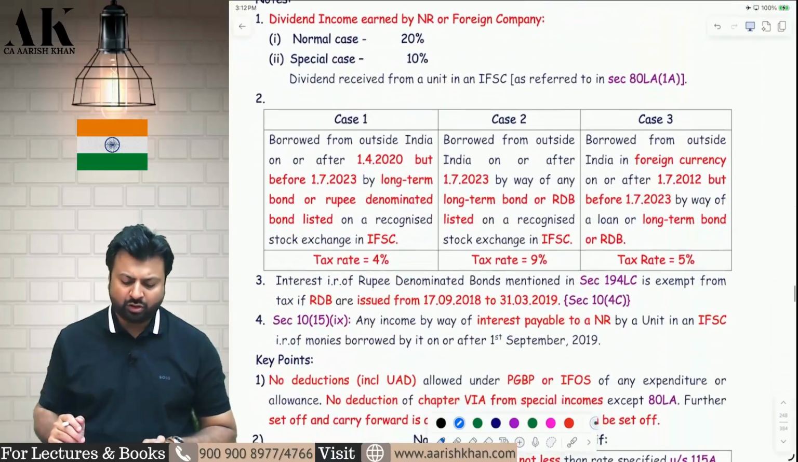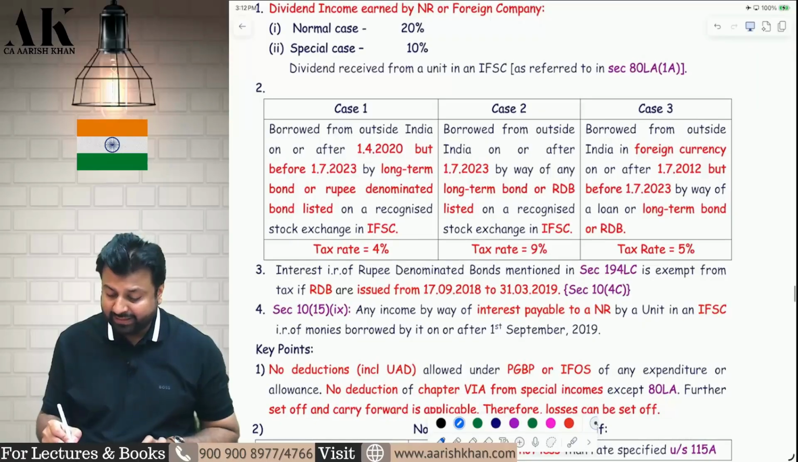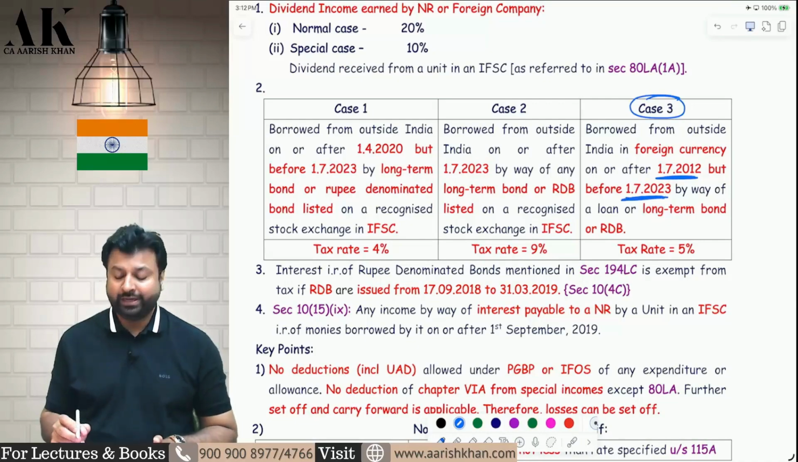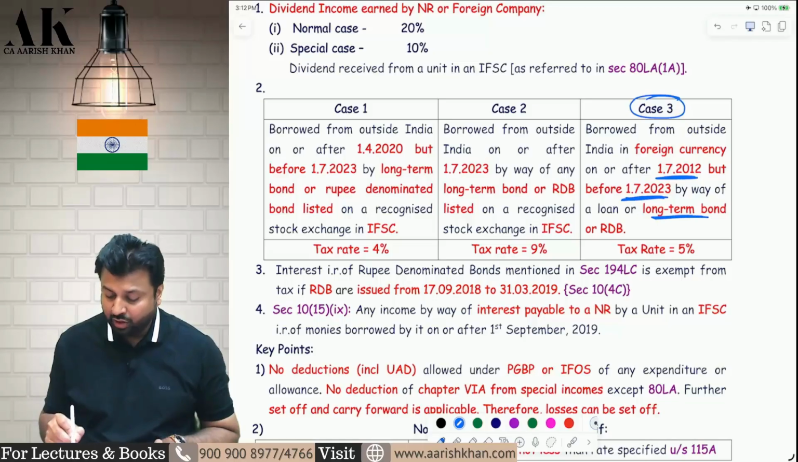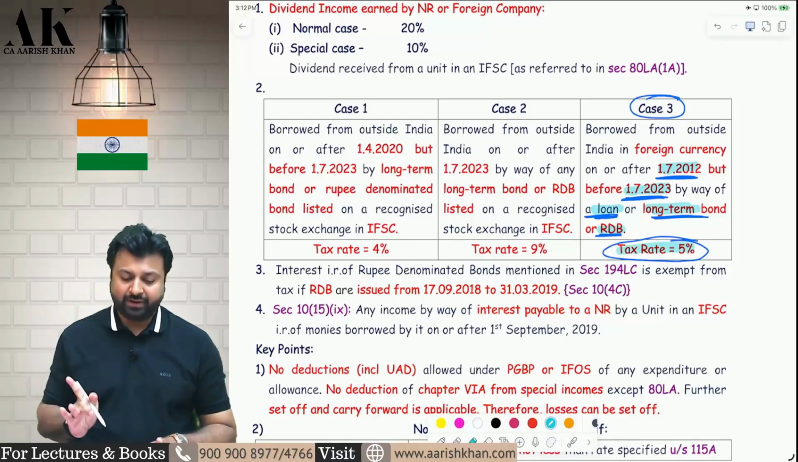Now let's talk about all these things directly. Now be very careful. Be very, very careful. Let's see the case 3 first. If the money is borrowed between 1st July 2012 and before 1st July 2023, and it is borrowed by long-term bonds or by loan or by rupee denominated bond, then the tax rate is 5%. So if the money is borrowed between 2012 to 2023 by long-term bond, by loan or rupee denominated bond, then the tax rate will be 5%.